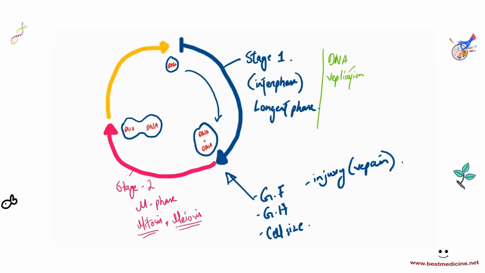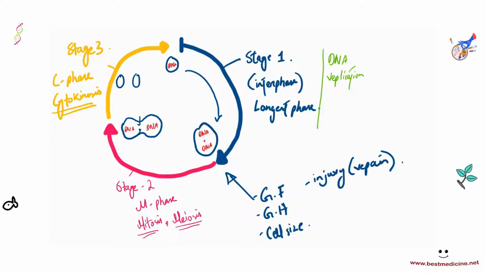The next phase is called stage 3, and also called the C phase. So stage 3 is also called the C phase, or C for cytokinesis. Okay, this is where the cell will eventually split and give you 2 small daughter cells, 2 small newborn daughter cells, and then both of them will eventually enter the new stage 1. Okay, so again, when a cell is just born, right, a newborn cell, that is the beginning of stage 1.